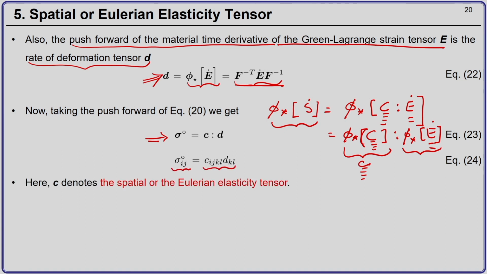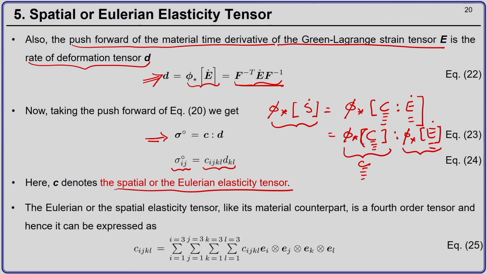Here this c denotes the spatial or the Eulerian elasticity tensor. Now, this spatial or Eulerian elasticity tensor, like its material counterpart, which is the capital C, is nothing but a fourth order tensor. This you can show.